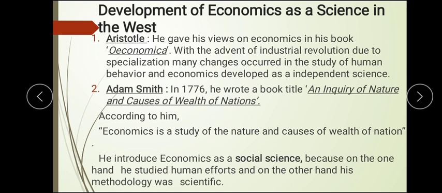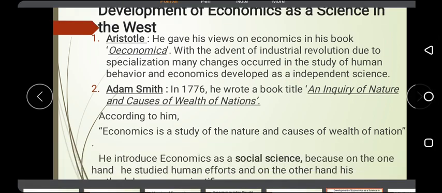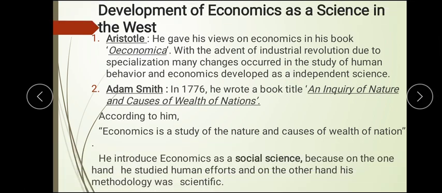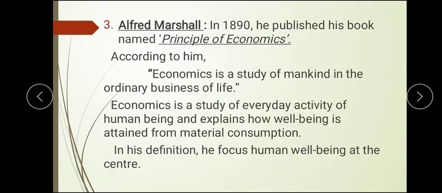So his focus is more on wealth, and he says it is a social science because he studies human effort on the one side, and on the second side he has been using methods which are scientific. So both of these together make it a social science. That's why he called the study of wealth a social science in his book An Inquiry into the Nature and Causes of the Wealth of Nations.